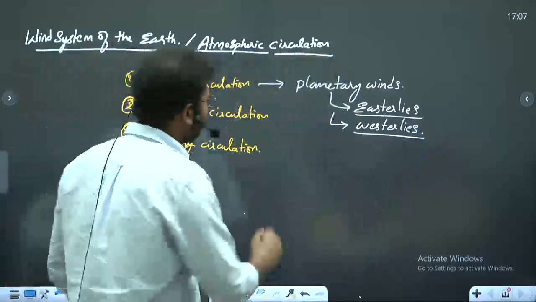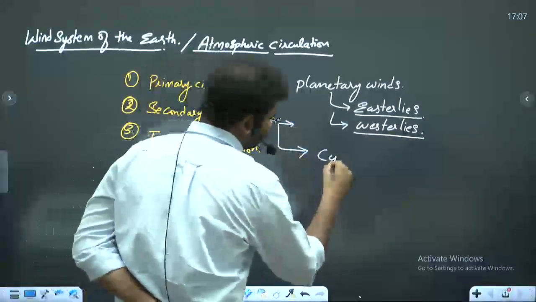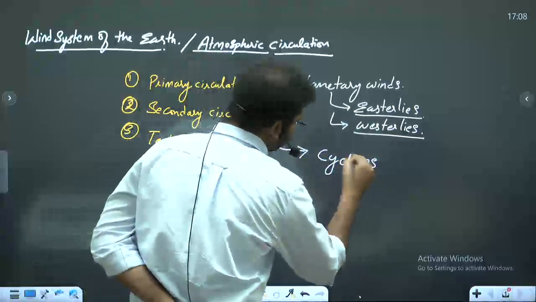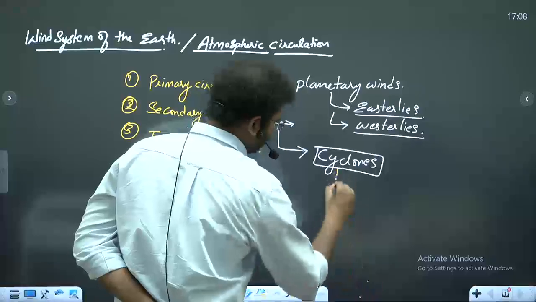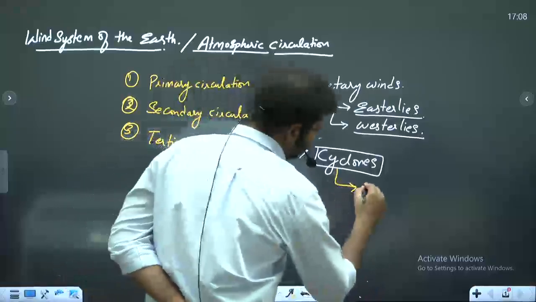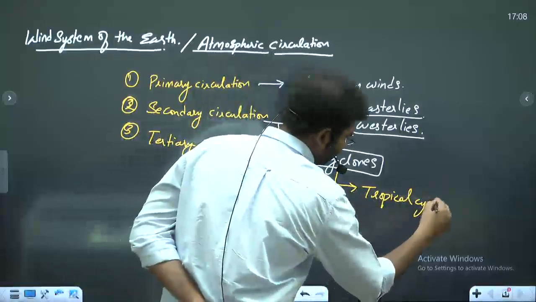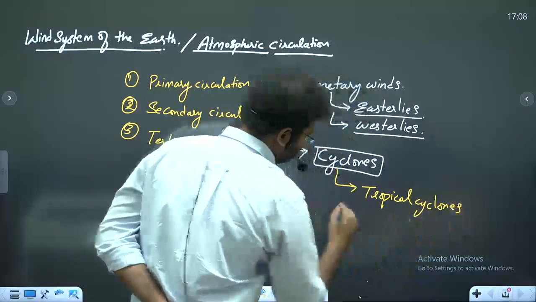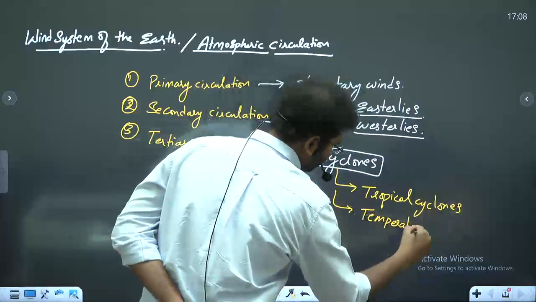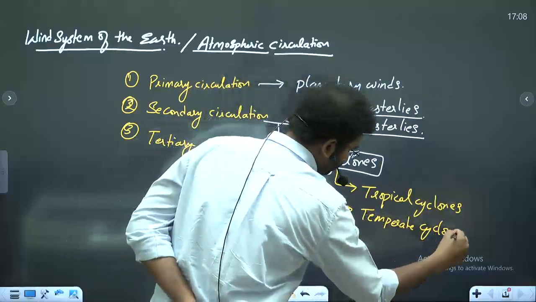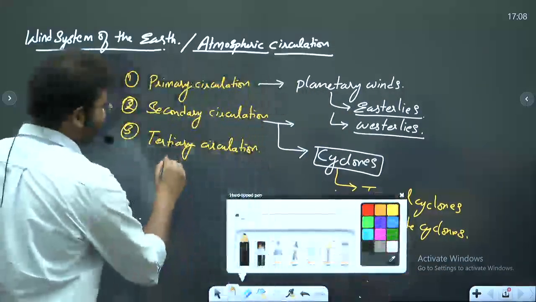Now, what does secondary circulation include? Now what does tertiary circulation include?